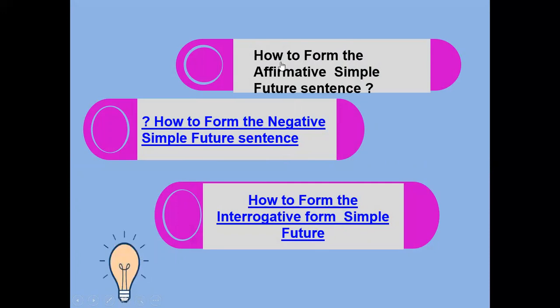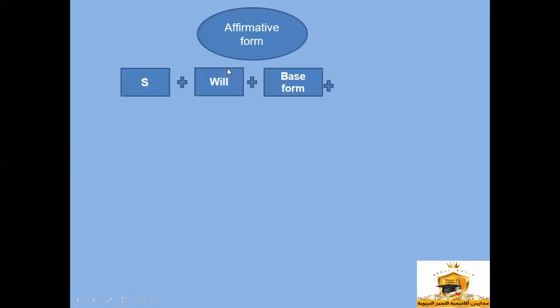We will start with the affirmative. In the affirmative form, the main part of the sentence is the subject plus the auxiliary verb will, and the base verb, and the object as the complement of the sentence.